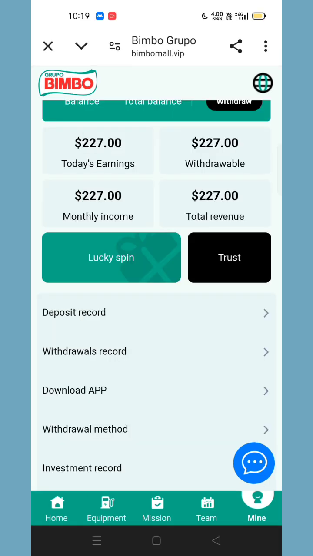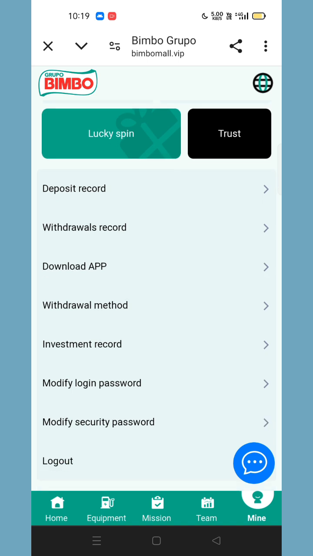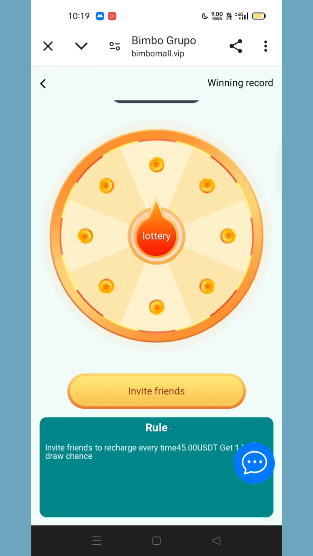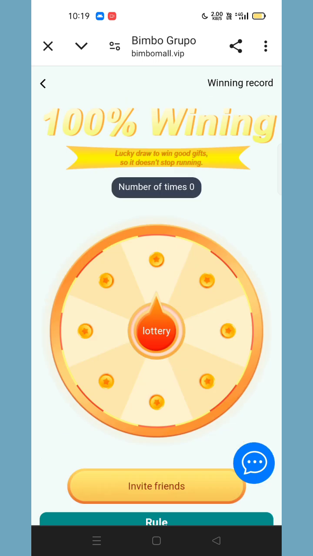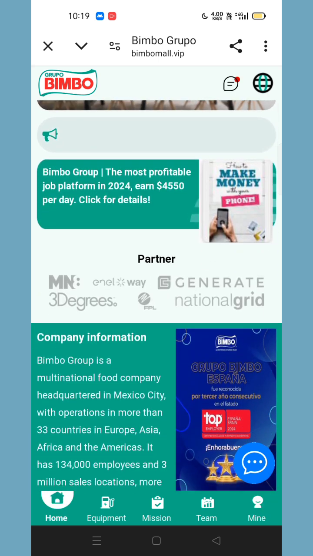You can see all the records here, like deposit record, withdrawal record, download app, withdrawal method, investment record, modify password, security password, and you can see the lucky spin also here. When you click on the lucky spin, you can see you have to invest and recharge 45 USD each time to get a chance. Now come back here.